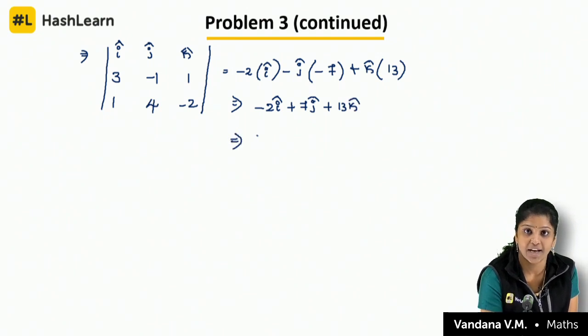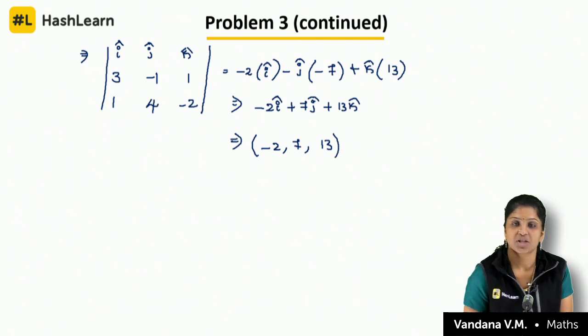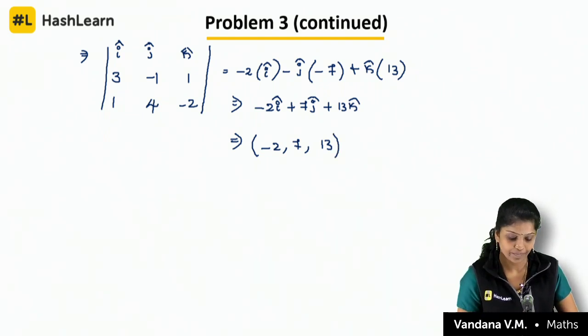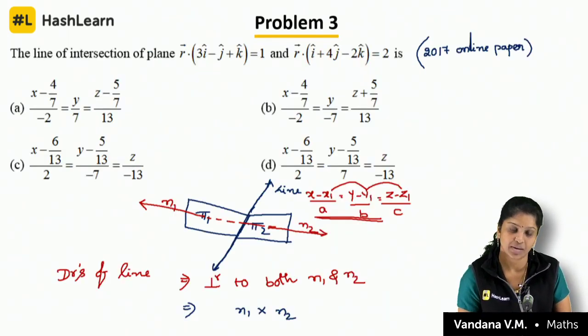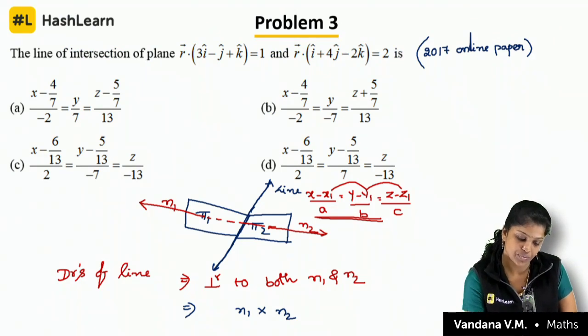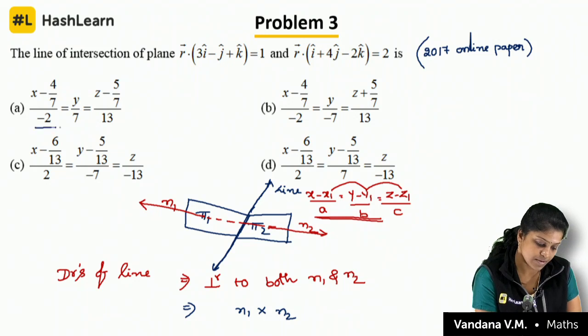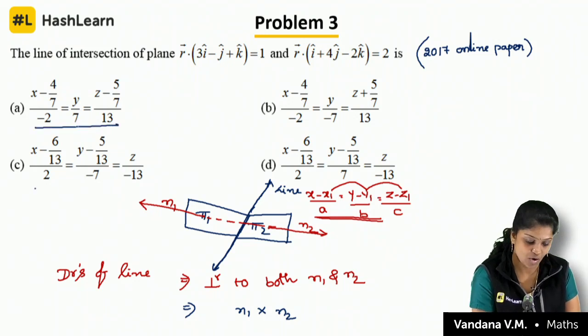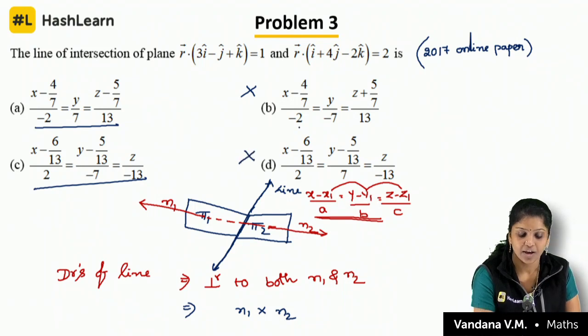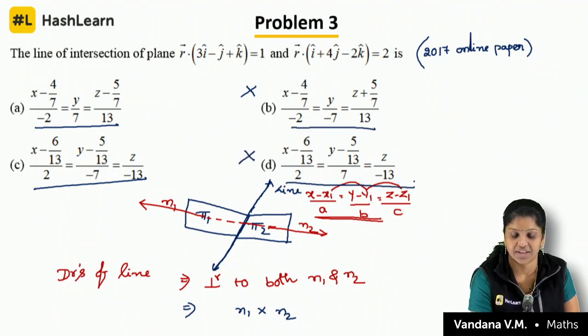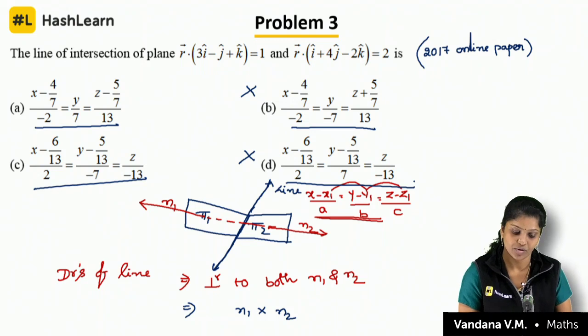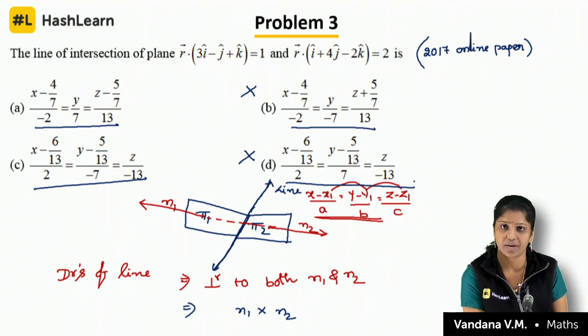So what are the dias? Minus 2, 7, 13. Just go back and see: minus 2, 7, 13. So either this or this. Now I eliminated B and D by seeing the dias itself, because they would have multiplied with the minus sign, so we cannot say.